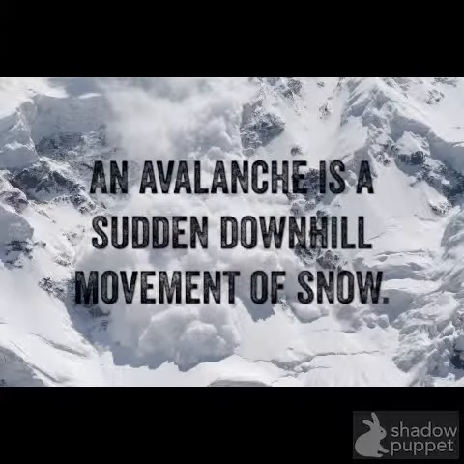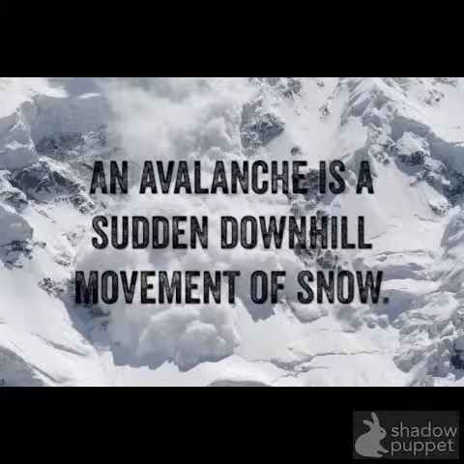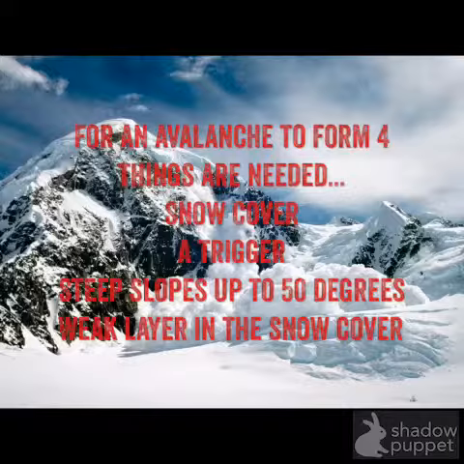An avalanche is a sudden downhill movement of snow. For an avalanche to form, 4 things are needed: snow cover, a trigger, steep slopes up to 50 degrees, and a weak layer in the snow cover.